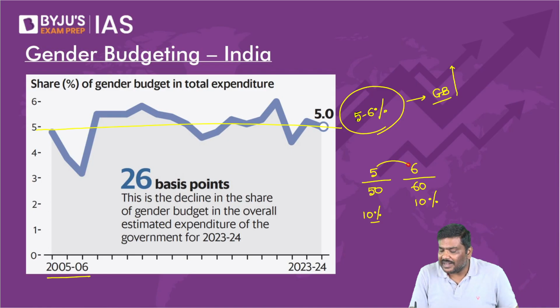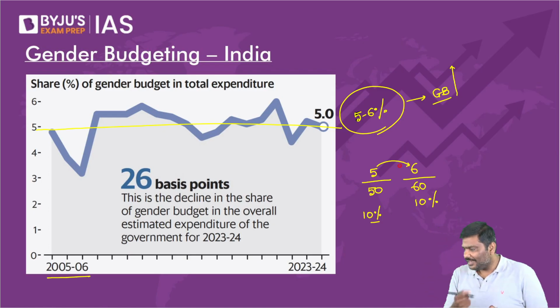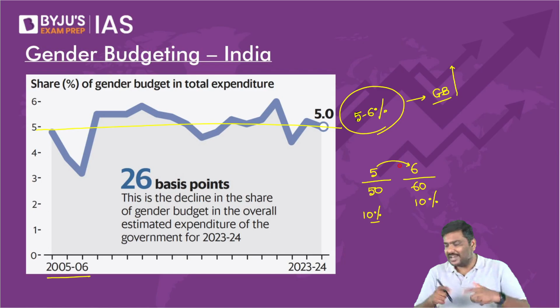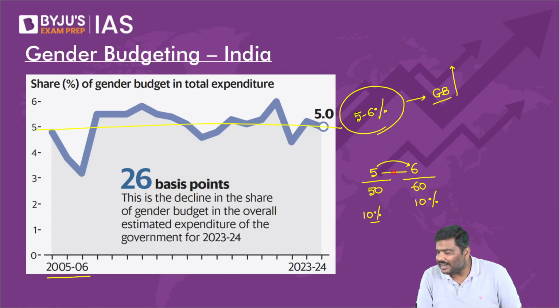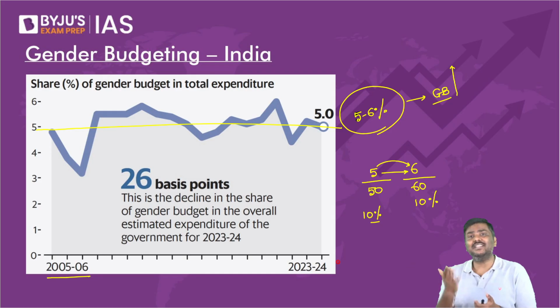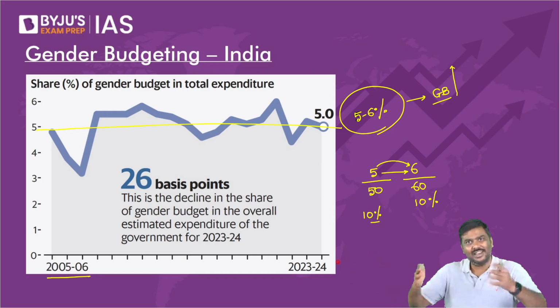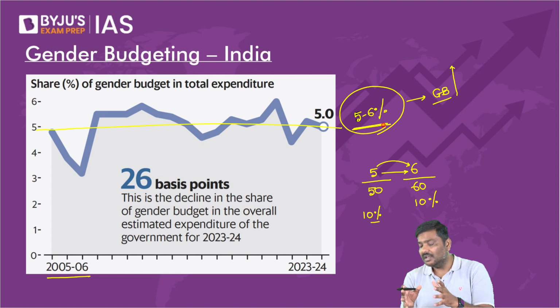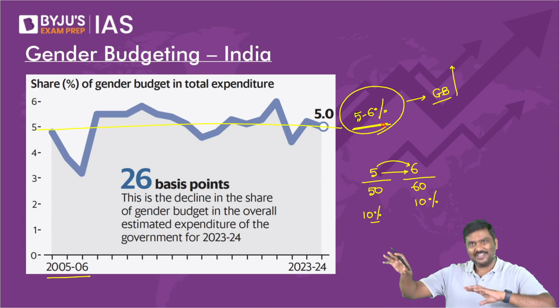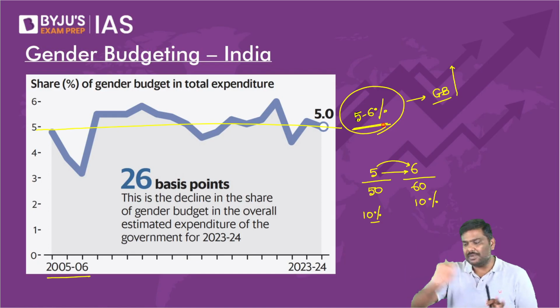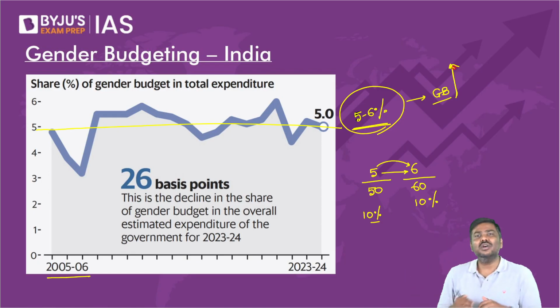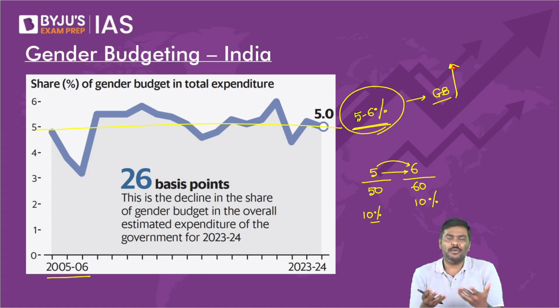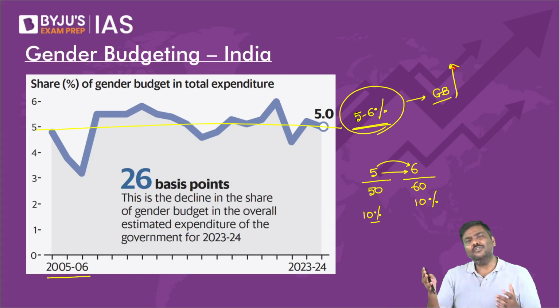But overall expenditure, has it changed? Think of it. Overall expenditure, has it changed? Of course, yes. The expenditure has increased, but as a percentage of overall expenditure, it has not changed. So remember that point. As a percentage of overall expenditure, it is generally around 5 to 6%. But overall expenditure has increased. But the argument that is the way forward is simple, even in terms of percentages, because the female population is very high in India, around 45% plus. So there is a need to increase